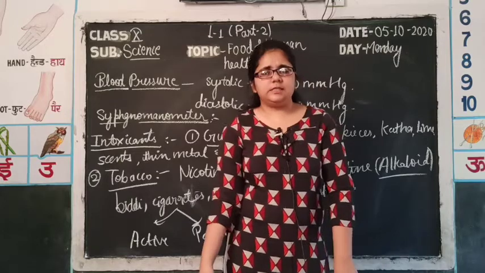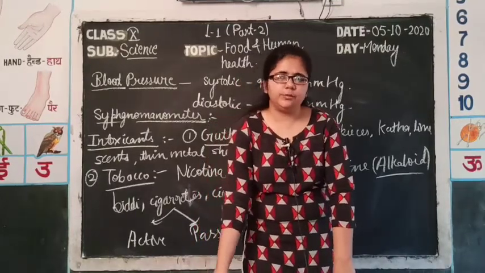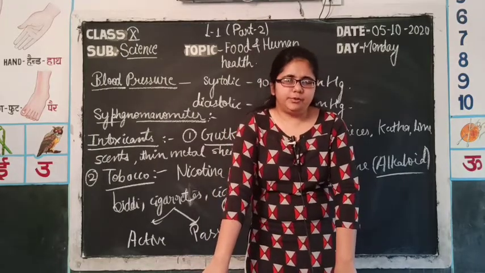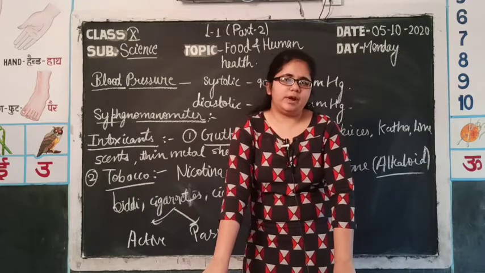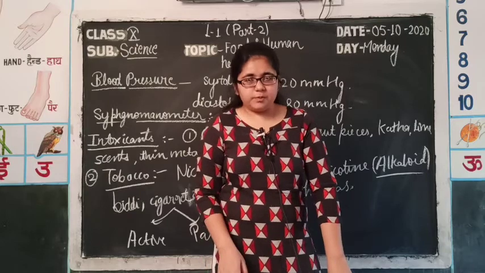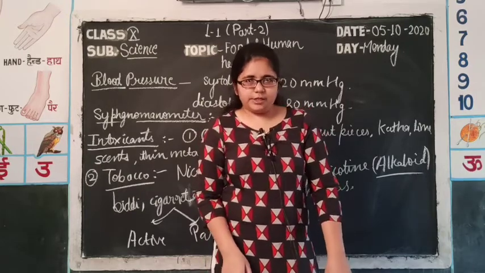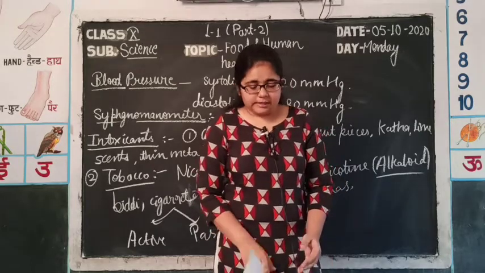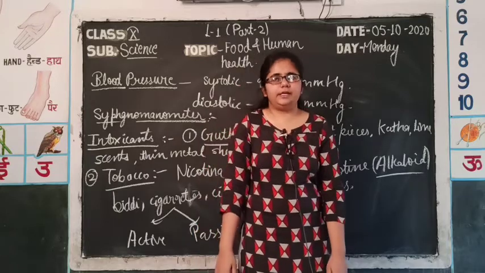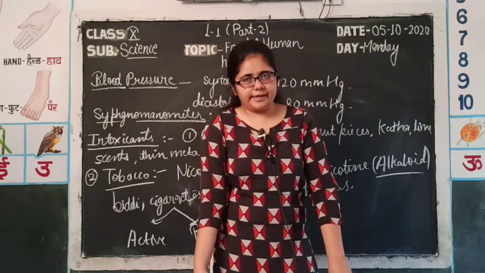In the previous class, we started our new chapter 1, that is food and human health. I told you that food gives us nutrition, proteins, carbohydrates, vitamins, minerals, etc., which are very important for our various body functions. Then we studied vitamin malnutrition and the disorders related to it. Then we discussed protein malnutrition and two main disorders and their differences, that is kwashiorkor and marasmus.